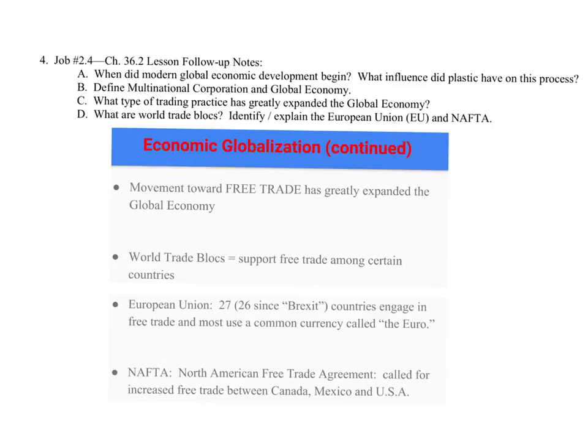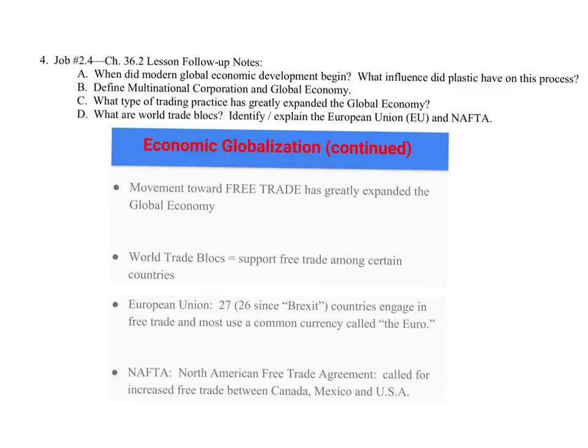Okay, so then we've got the movement toward free trade, of course, is what's greatly expanded the global economy. And the movement toward free trade includes all of these world trade blocs. All right, so groups of countries that have come together to support free trade. The examples in our notes include the European Union.